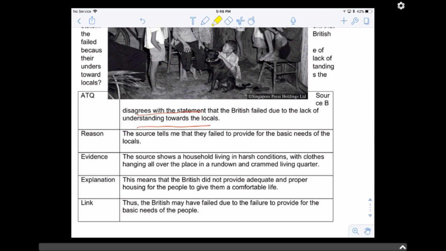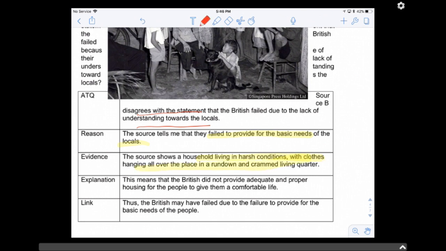So what is the alternative? They failed to provide basic needs of locals. That is your alternative, right? Because you disagree, you must tell me a clear alternative that is a contrast from what the main question is asking. So then you give me the evidence. The source shows a household living in harsh conditions, and so on.